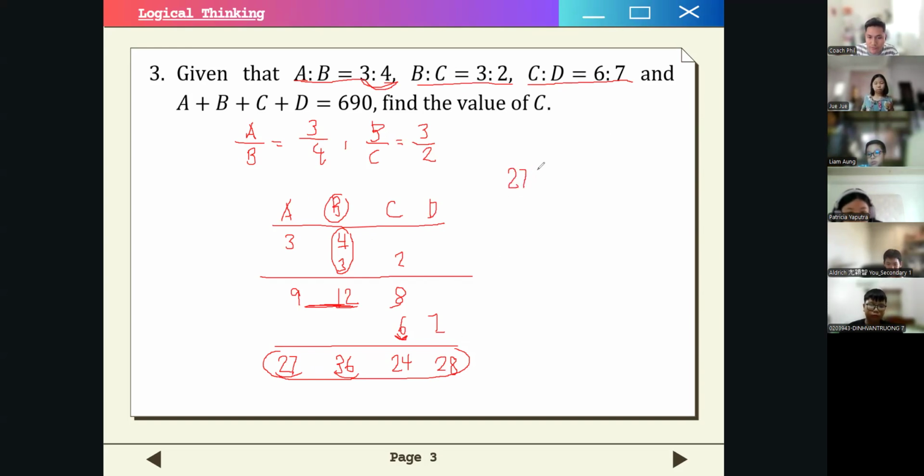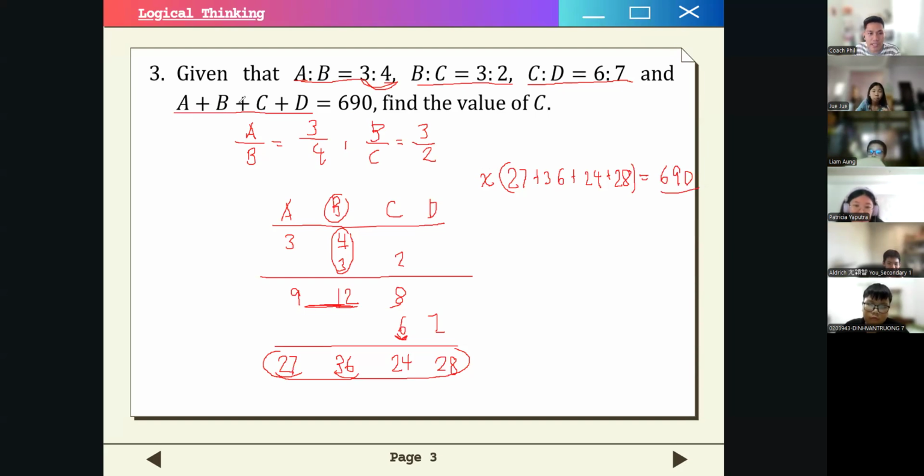So let's add everything, no? 27 plus 36 plus 24 plus 28. If you multiply that by a single multiplier, let's say x, that would be equal to 690, right? Why? Because a plus b plus c plus d is equal to 690, right?